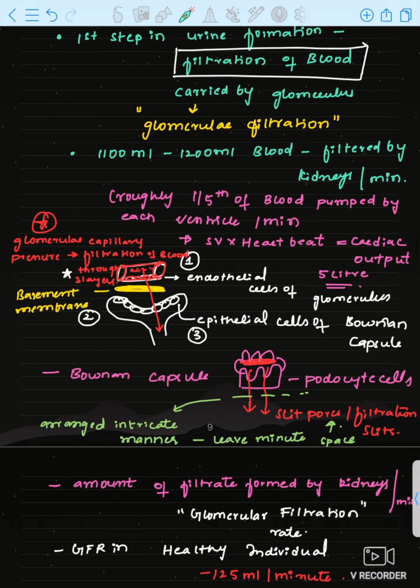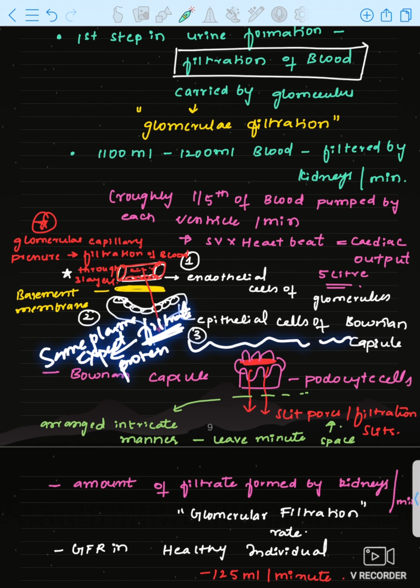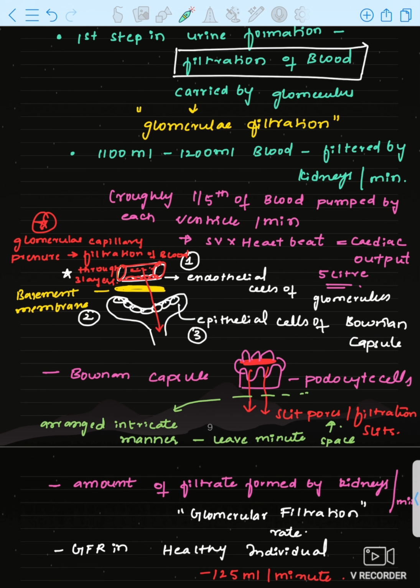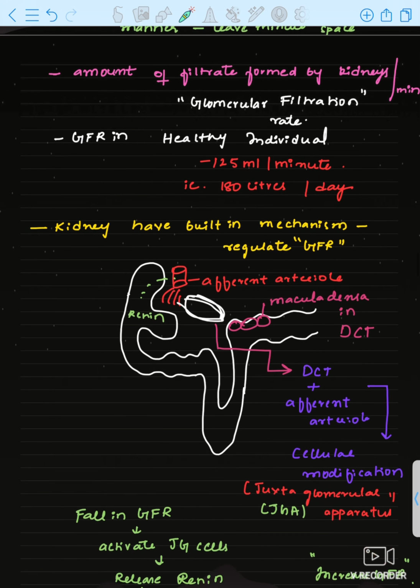Now blood is there, no? Here blood will be filtering. Only filtrate will enter into the Bowman's capsule. Filtrate is the same as plasma except proteins. Blood won't be filtering into the nephron. From blood only filtrate will pass through the Bowman's capsule. That is the same as plasma except proteins.